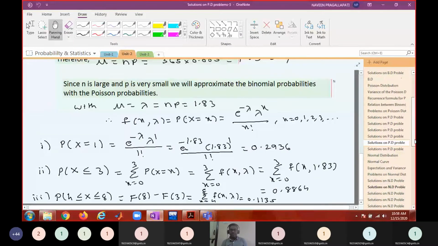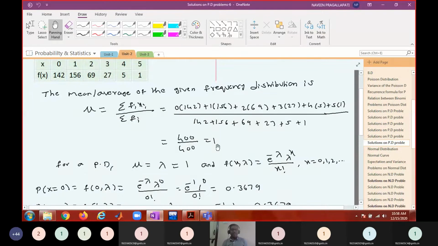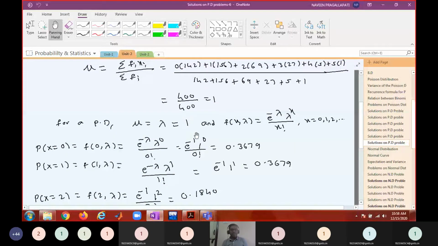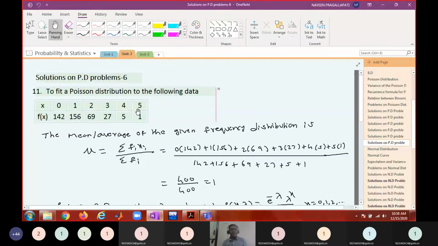After that, I think we have seen fitting of Poisson distribution also, if I remember well. Yes. So again, fitting of Poisson distribution is similar to that of binomial distribution. Whenever a frequency distribution is given, first you find the mean. Then you equate the mean with the Poisson mean. Poisson mean is lambda. So lambda equals the statistical mean. By taking lambda equal to 1, you compute all the probabilities for x equal to 0, x equal to 1, and in this case up to x equal to 5, because the frequency distribution is given up to 5 only.